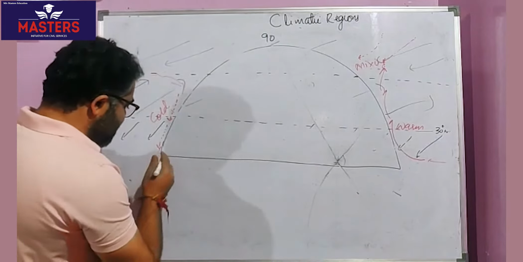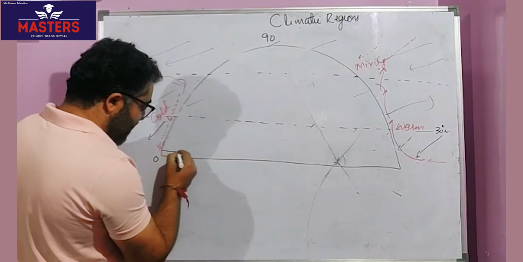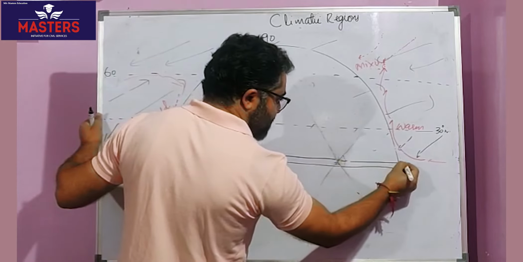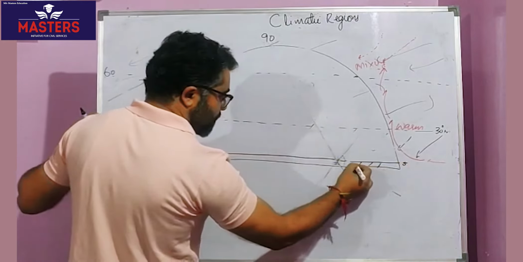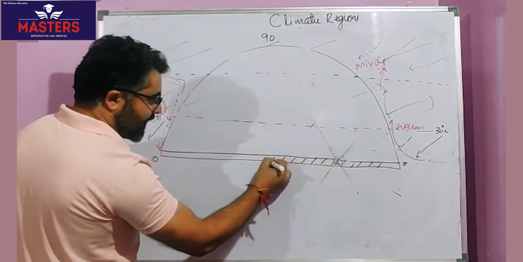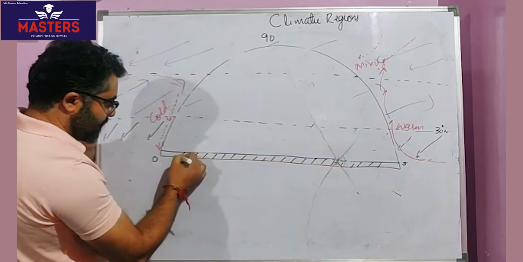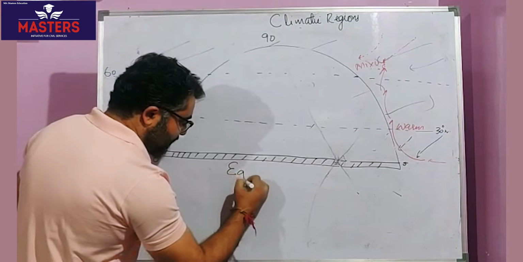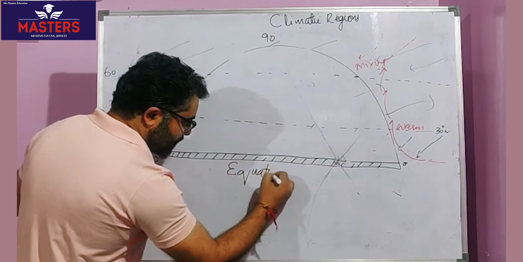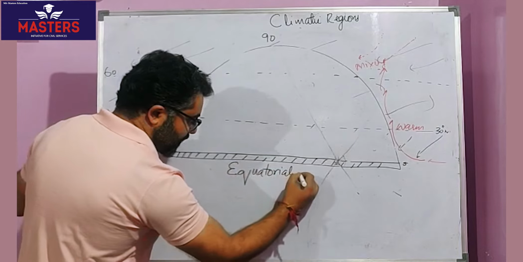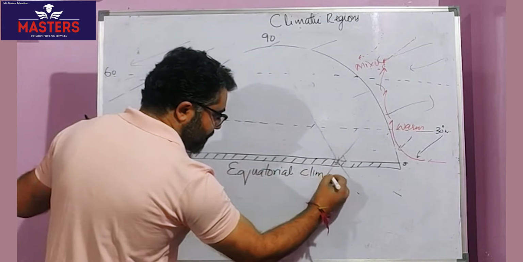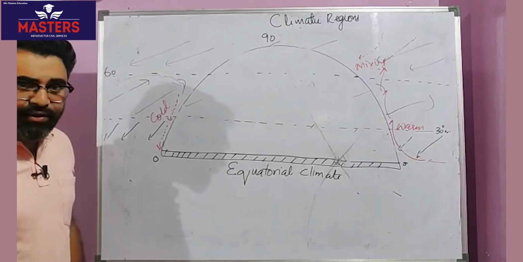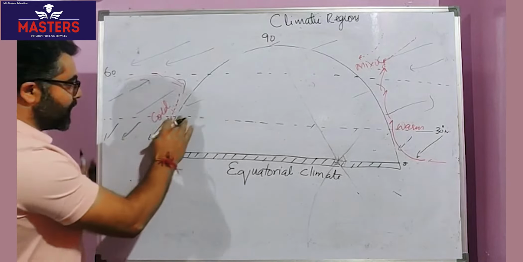Between 0 degree latitude to 5 degree latitude north and south, easiest classification, it is called equatorial climatic condition. Equatorial climate. Clear? Easy to remember?